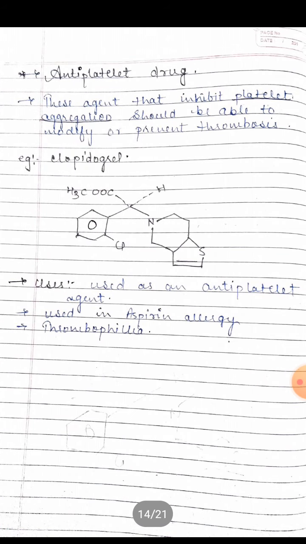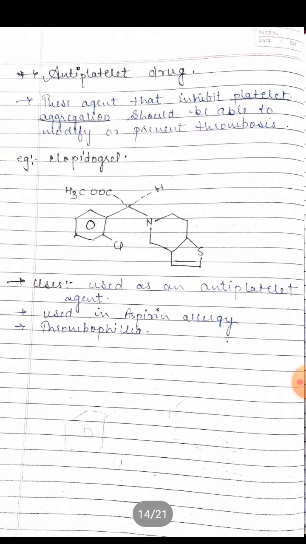These are the antiplatelet drugs, which are used as anticoagulants. These agents inhibit platelet aggregation and should be able to modify or prevent thrombosis. This is an example of a drug, and this is its structure. It is used as an antiplatelet drug, such as aspirin.